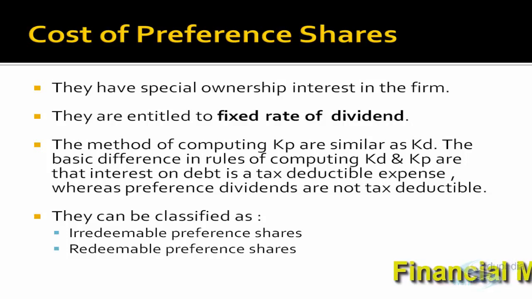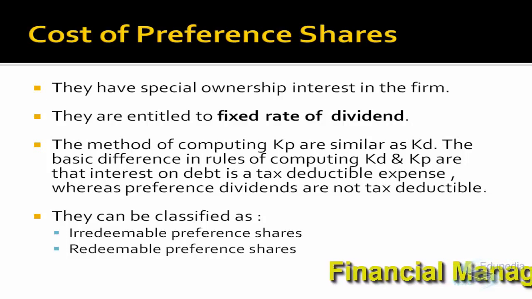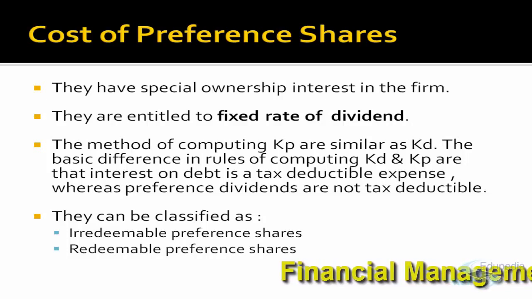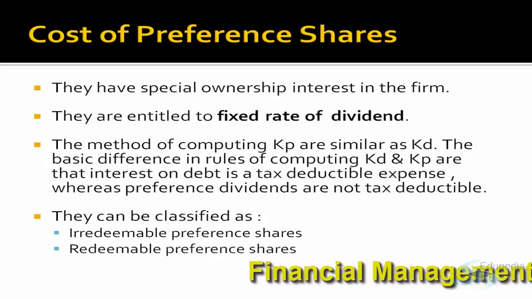So, while computing cost of debt, there is a fixed rate of interest, and in preference share there is a fixed rate of dividend. So the method of calculating cost of preference share is the same as the method for computing cost of debentures.